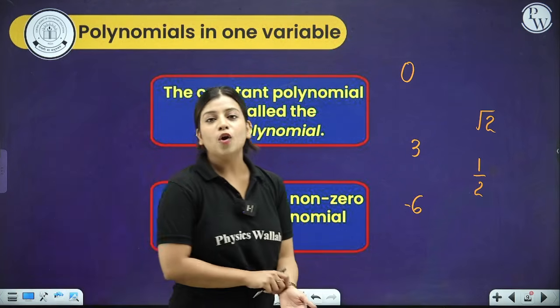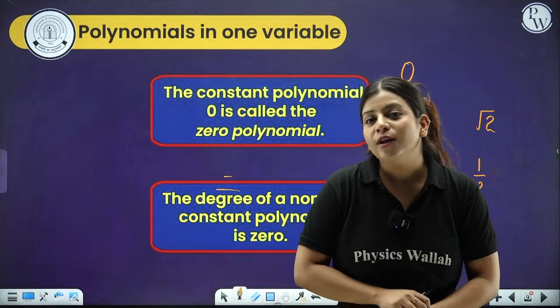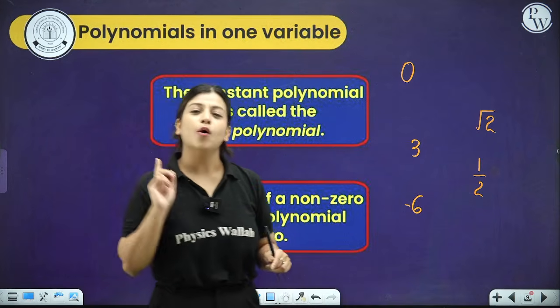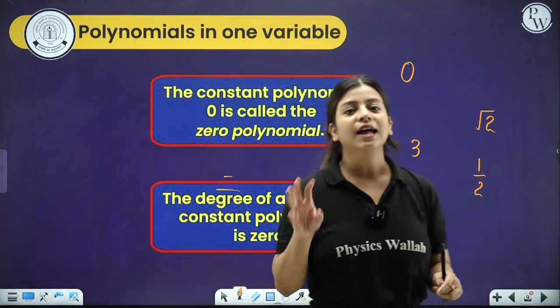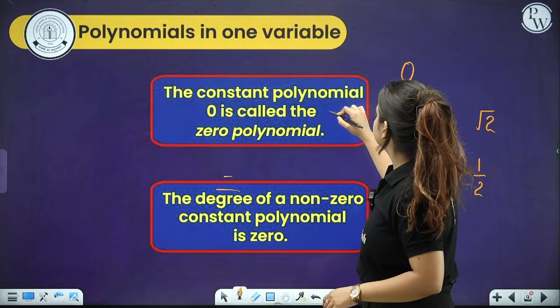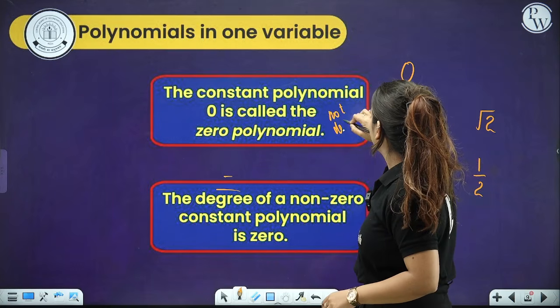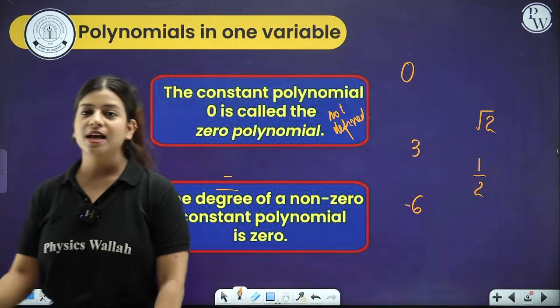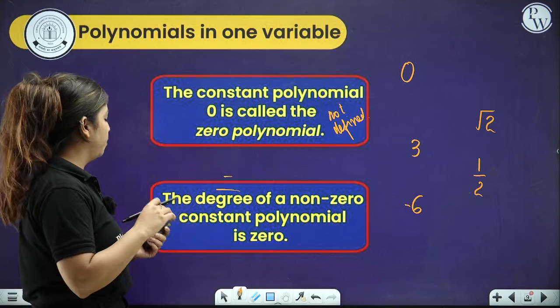Constant polynomials are polynomials in which only one constant number is there, and the degree of a constant polynomial is 0. So this is about polynomials.